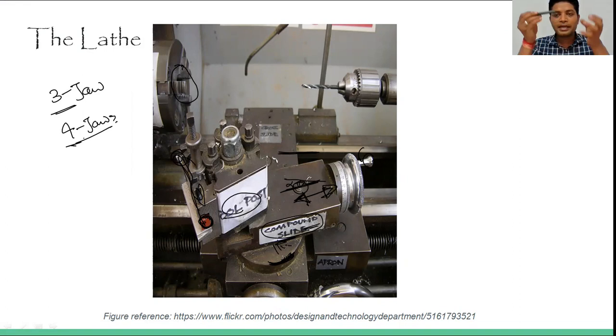Like if we are setting this shaft, in a 3-jaw chuck it will be like this, and in the 4-jaw chuck it will be like this. So if we want to make some offset conditions, or set some irregular shape, we can use the 4-jaw chuck. That will be easy for holding the irregular shape.